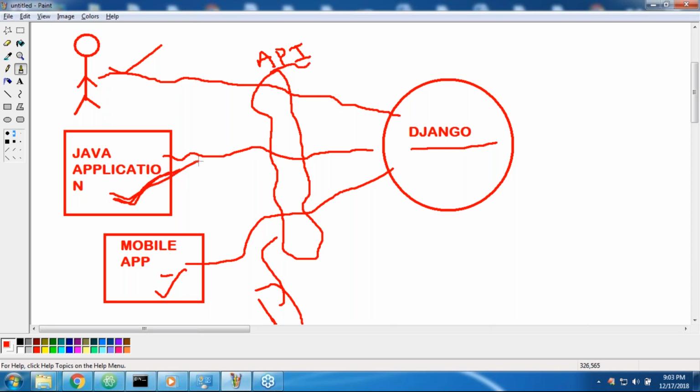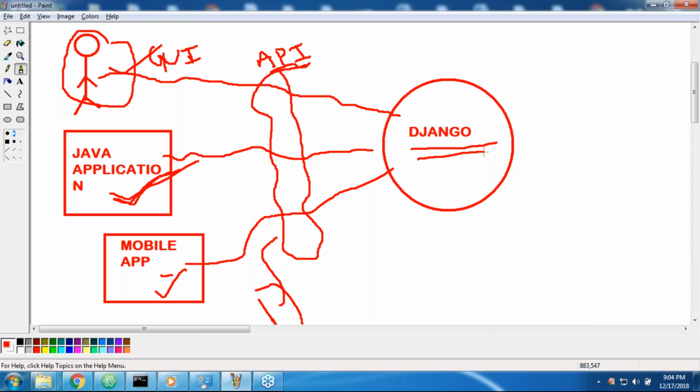If it is a software application, we are going to use an API. If it is a normal end user, he may use a GUI. The end user can access by using a GUI. The software applications can communicate with this application by using an API. So try to get the terminology right. Are you in a position to understand what the meaning of API is?